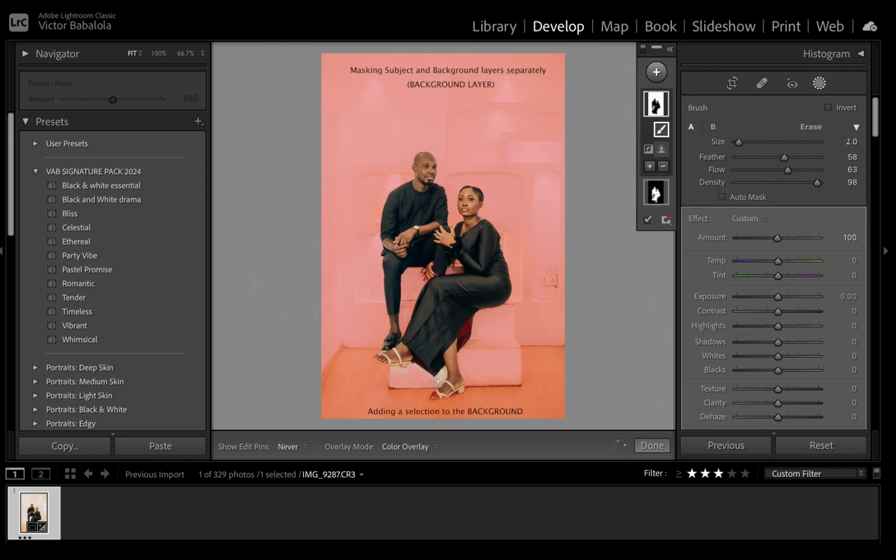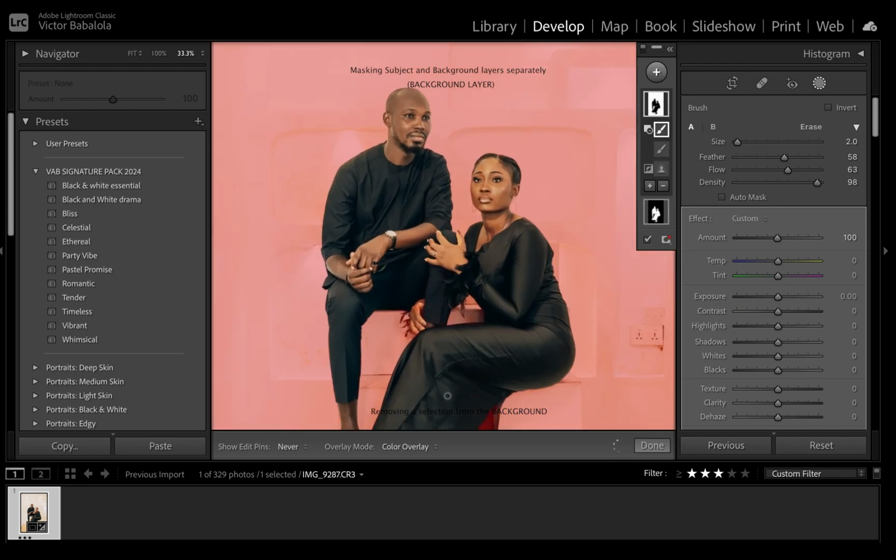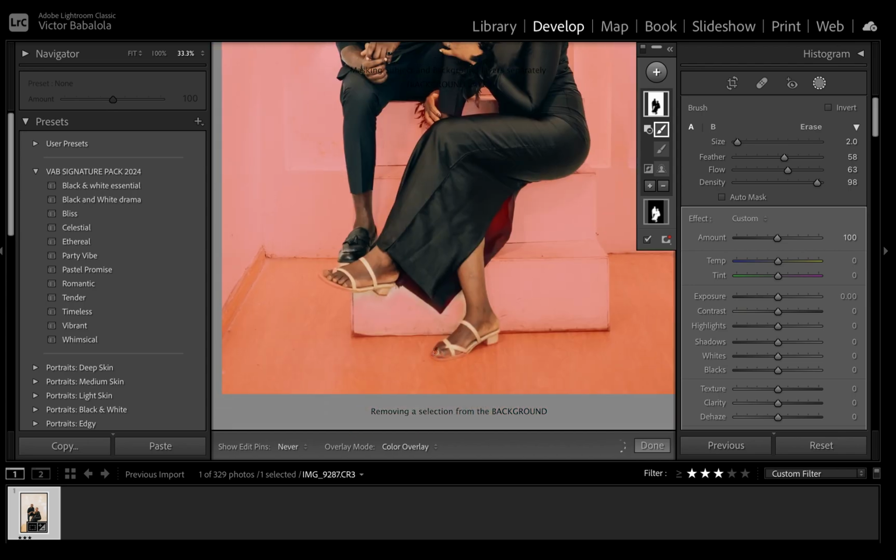But unfortunately, some parts of the picture were selected that were not supposed to be selected. So this is me trying to remove those parts of the picture using a brush tool. So I'm removing those selections. You can see the leg and also some part of the dress, but I even forgot to remove this one, so you can see that already. So that's my mistake, but it didn't really affect it at the end of the day.